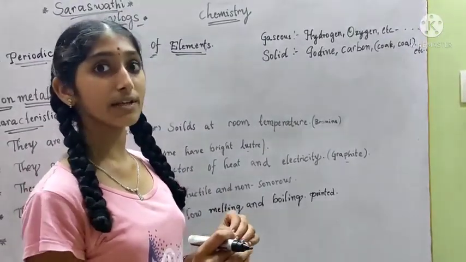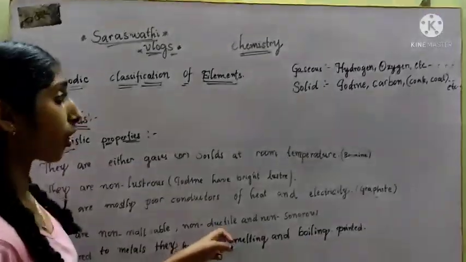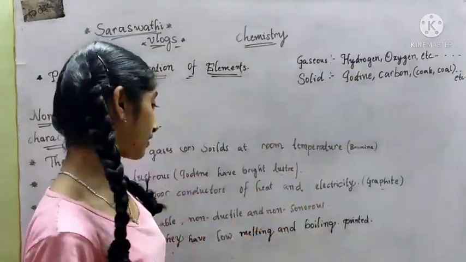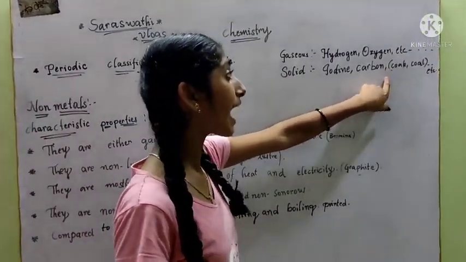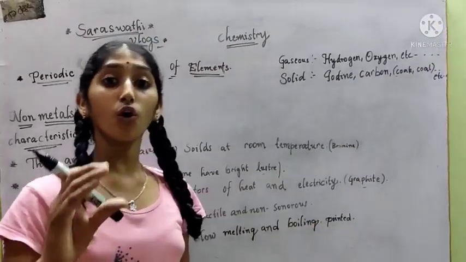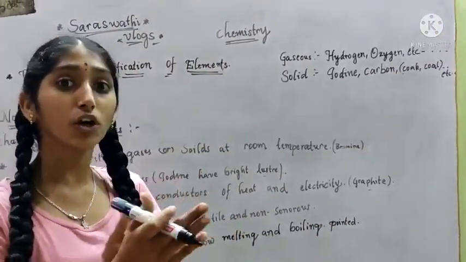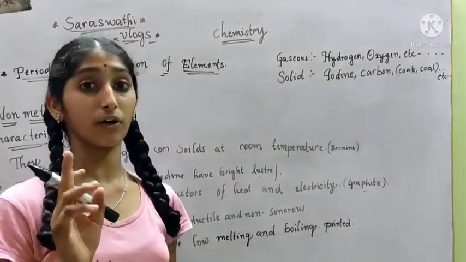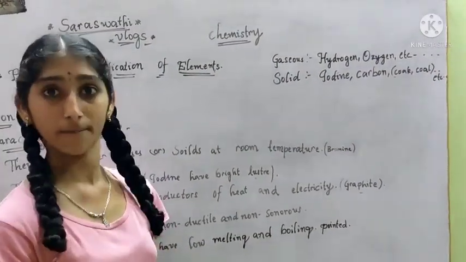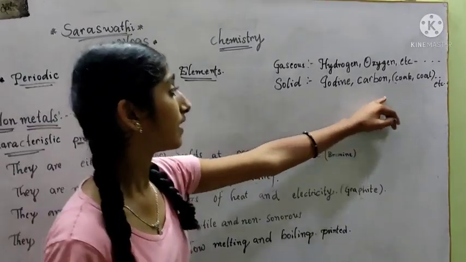So it is non-ductile. Next, carbon: coke and coal. Coal is like a stone. We cannot make coal into fine wires, and from coal we will not get a ringing nature.